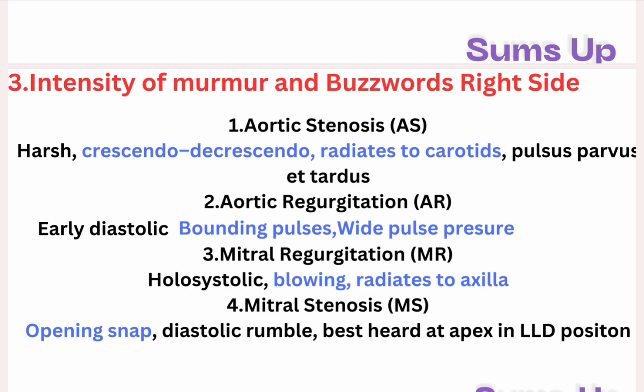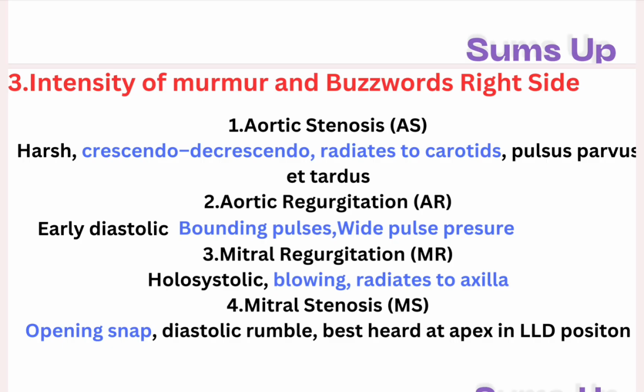Third, mitral regurgitation, a holosystolic blowing murmur that radiates towards the axilla. Easy memory: mitral regurgitation goes to the armpit.